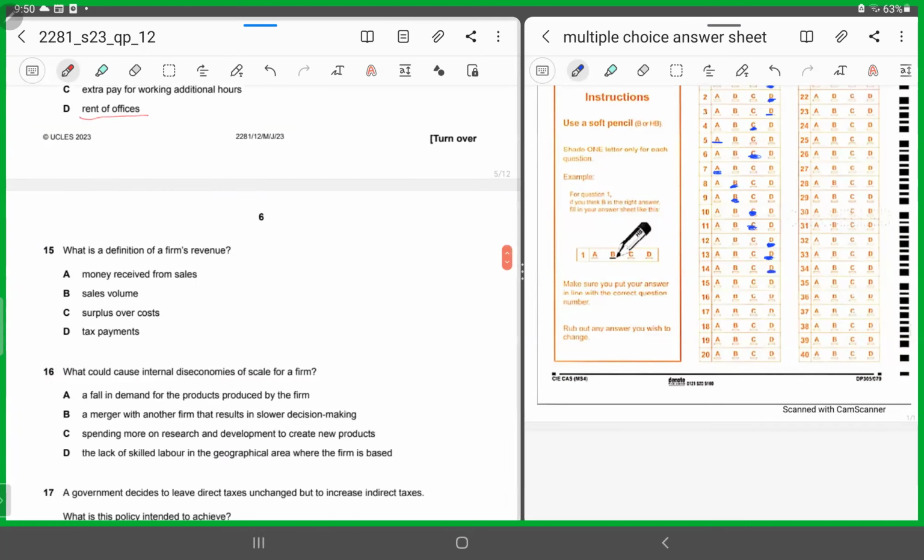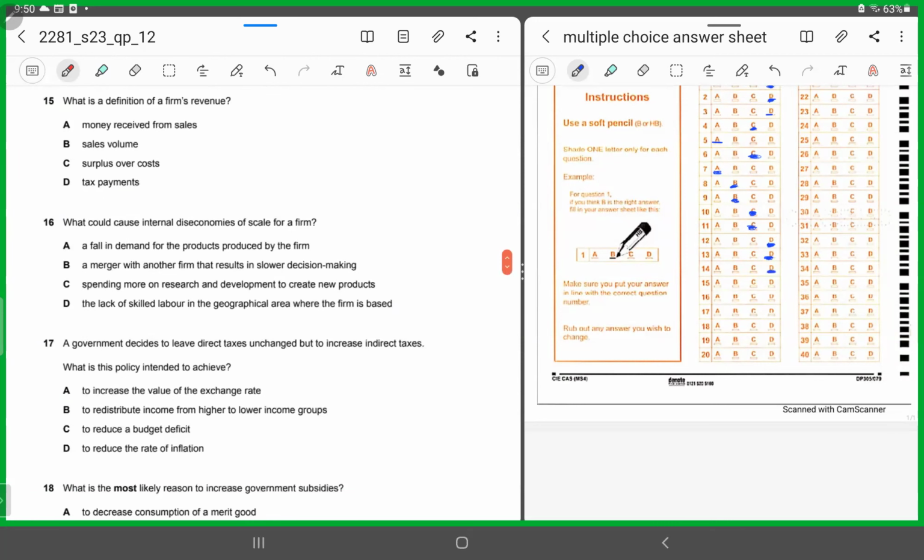All right. 15. What is a definition of a firm's revenue? Money received from sales, sales volume, surplus over cost, tax payments. It cannot be C, it cannot be D. Sales volume, no. Sales volume would only be talking about quantity. Money received from sales, right? P into Q. 15 is A.